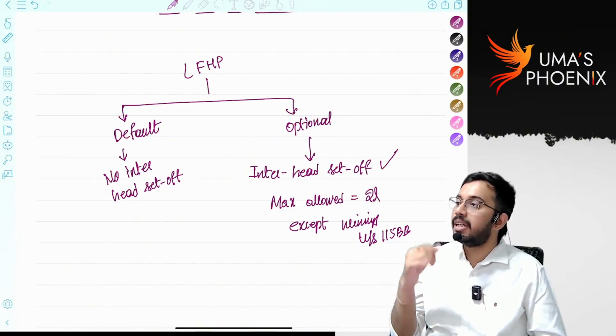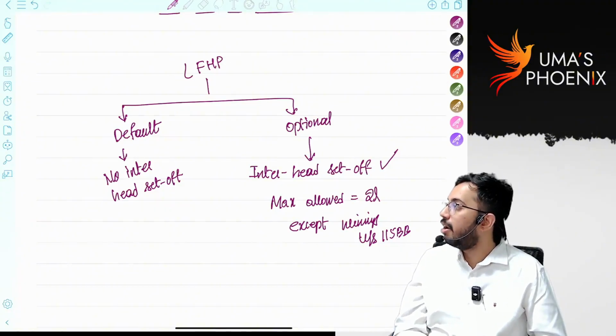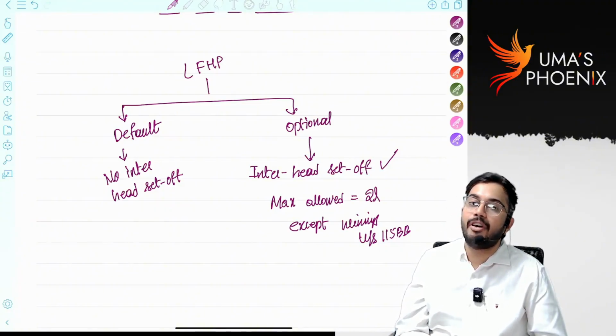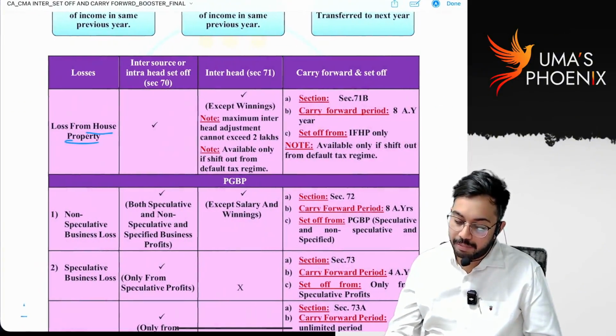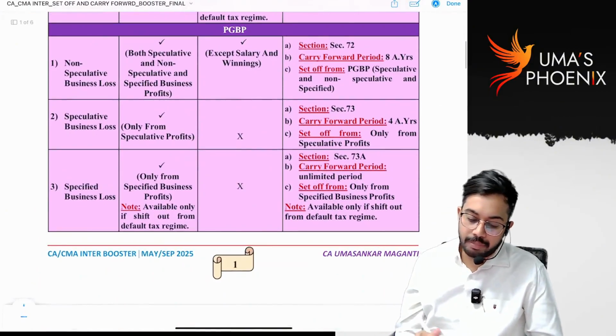That means in subsequent years, you cannot do inter-head set-off for loss from house property. Maximum how many years will it be carried forward? 8 years. In subsequent years also, loss from house property can be set off only against income from house property. Is it clear? Good.